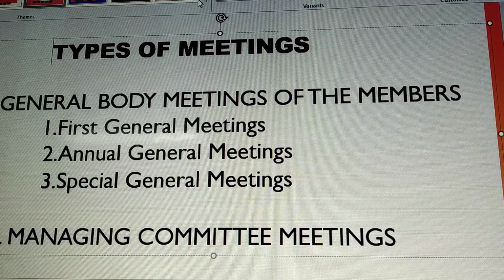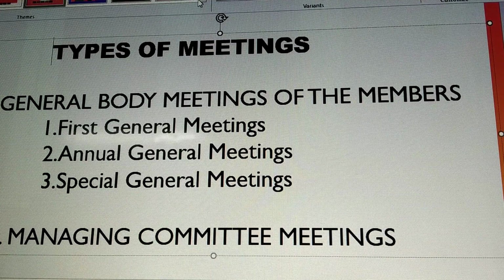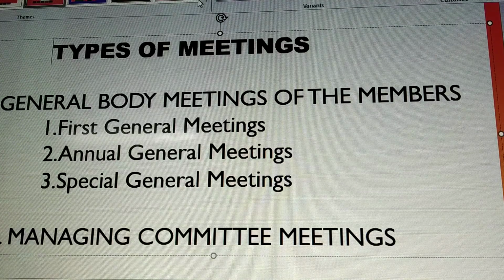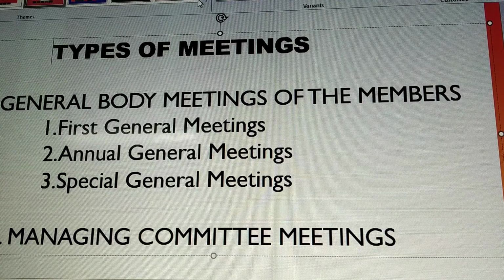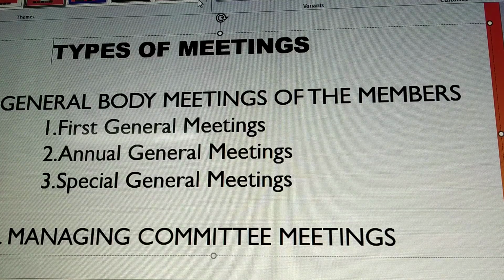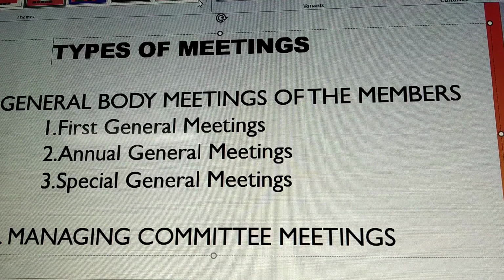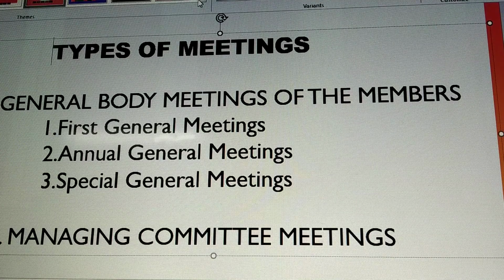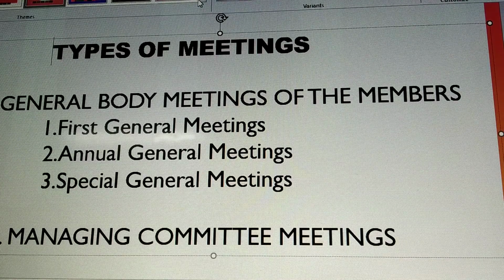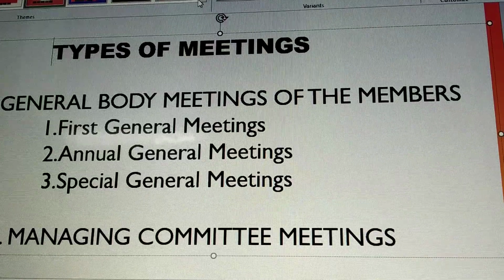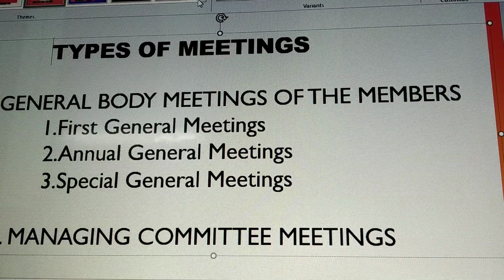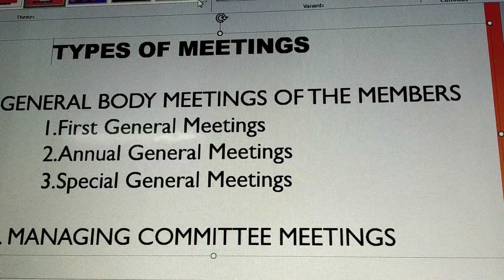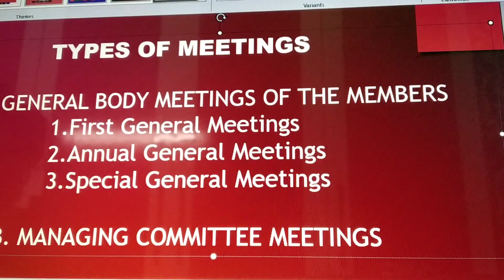Then the Registrar of Cooperative Societies has the power to extend the time limit. He may extend the period, or may himself call the meeting or authorize any person to call the meeting, and such a meeting will be deemed to be the annual general meeting of the society. And if any default is made in convening the meeting, the person in default is penalized under the Act. Right? That is clear.